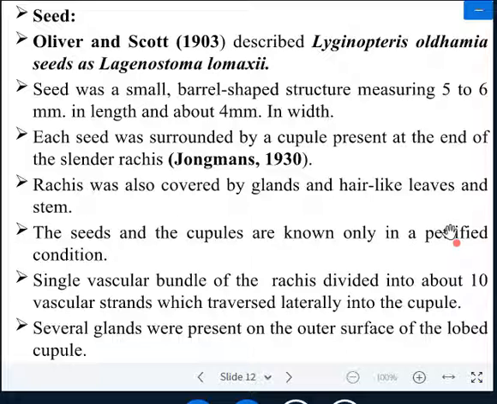A single vascular bundle of the rachis divided into 10 vascular strands which passed laterally into the cupule. So there is a water supply and nutrition supply from the rachis to all sides. Several glands were present on the outer surface of the lobed cupules.